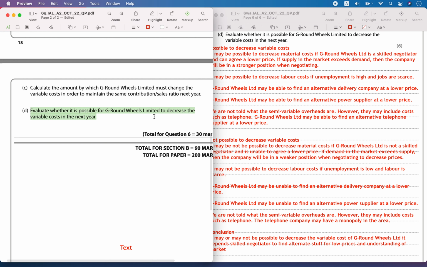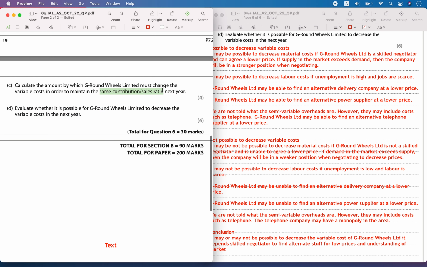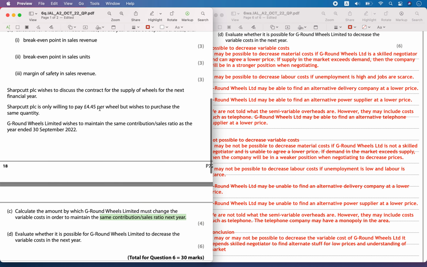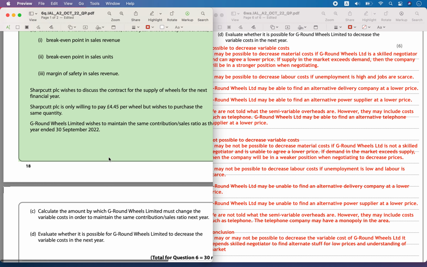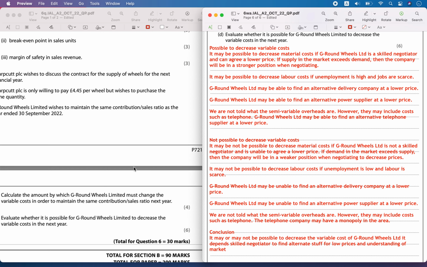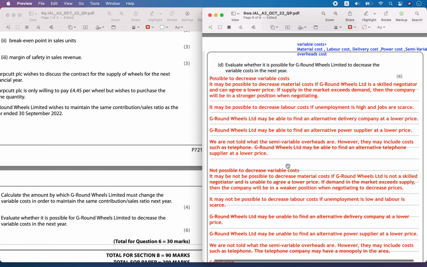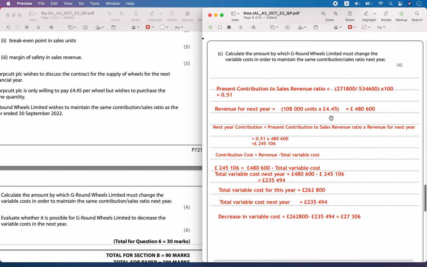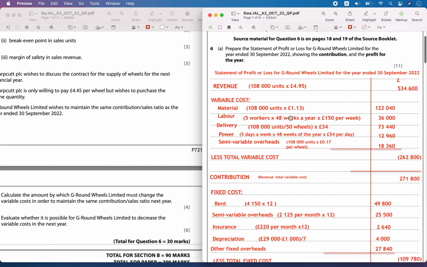So in the earlier part we had to calculate what the variable cost should be in order to maintain the same contribution to sales ratio for the next year, because the customer was ready to pay only a smaller selling price, but they are buying the same quantity. So G Round Wheels had to reduce their variable cost in order to maintain the same contribution to sales ratio. So we have to identify what the variable costs were.